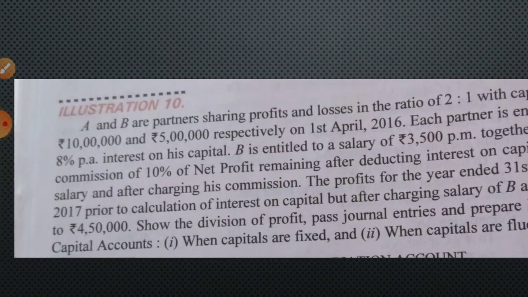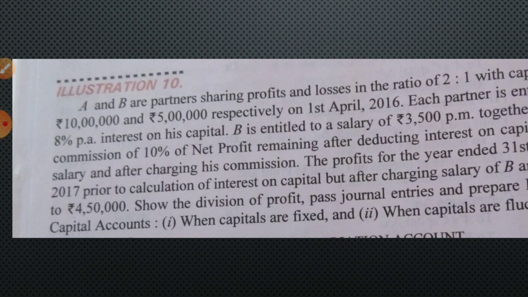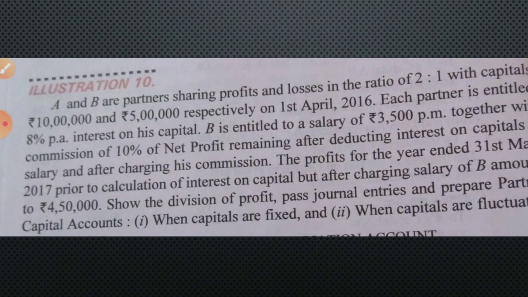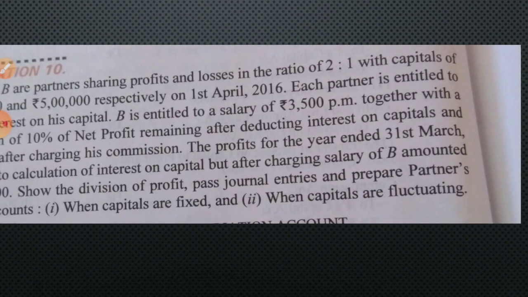Each partner is entitled to 8% per annum interest on capital. So interest on capital you can calculate at 8% per annum. 10 lakh into 8% per annum, how much will it be? 80,000 for A and 40,000 for B. Then B is entitled to a salary of 3,500 per month. So B's salary will be 3,500 into 12. That also you can write in the notebook and keep now itself when you watch the video. So it will be 42,000.